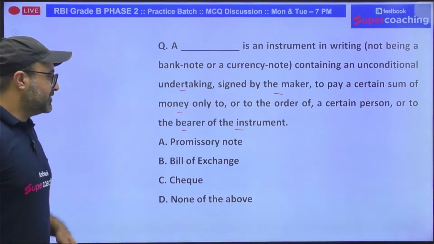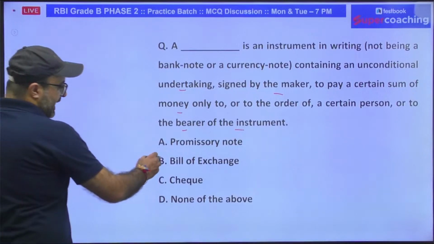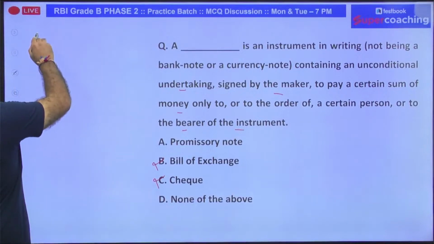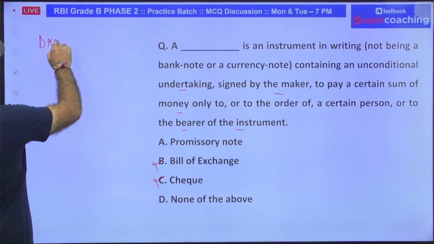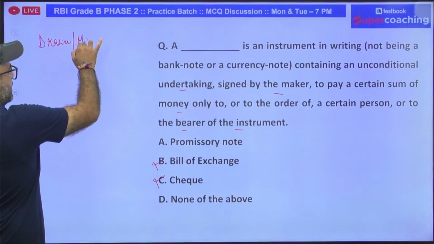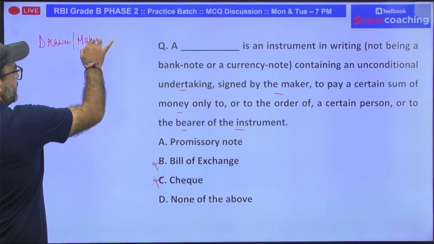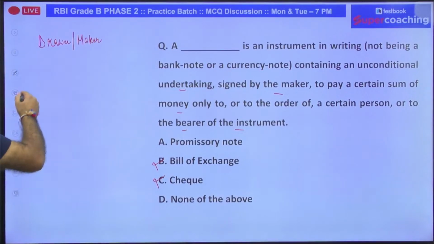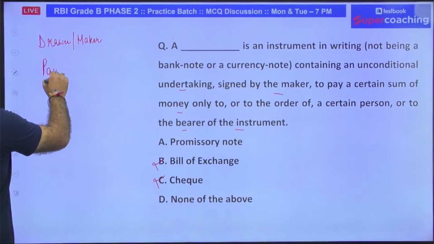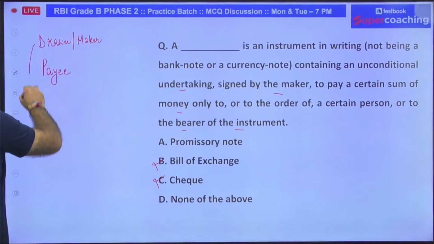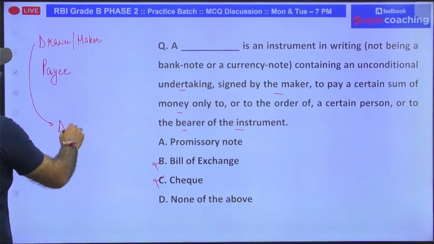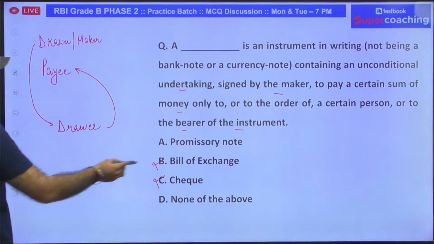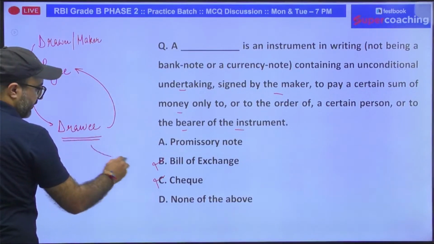So that type of instrument is termed as what? See, in case of bill of exchange and check, as we all know, three parties are involved. The first one we call the drawer, or we call the maker, and the second one is the payee who is going to receive the funds. But if the drawer asks a third party to pay the funds on his or her behalf, then it becomes the drawee. So in case of bill of exchange and check, we have a drawee involved.